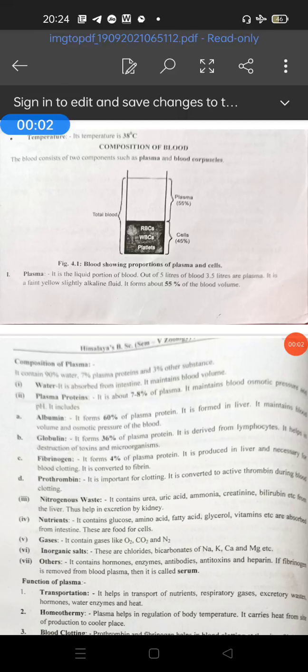Students, today we are going to start the composition of the blood. In the last period we studied very well what blood is and the functions of the blood, and today we are going to start the composition of the blood.